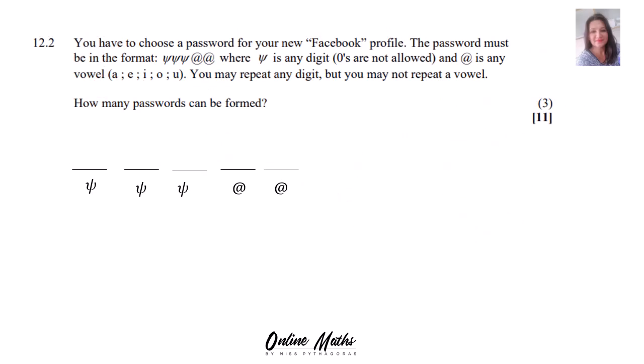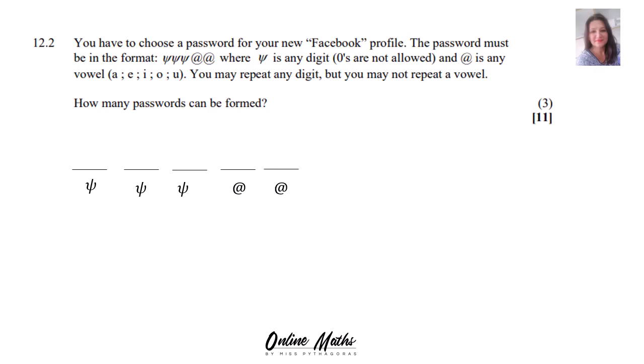Number 2. You have to choose a password for your new Facebook profile. The password must be in the format, and that little symbol is psi, so it's 3 psi and then 3 @ signs, where psi is any digit, zeros are not allowed.